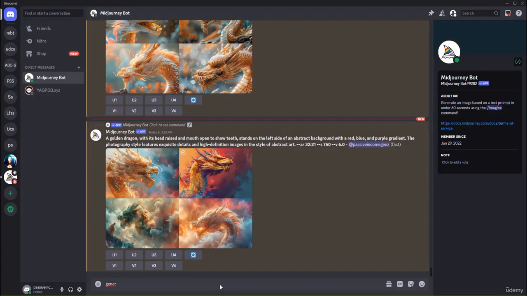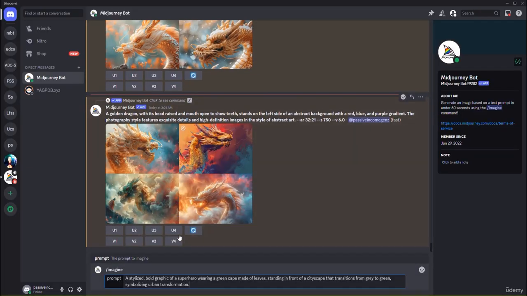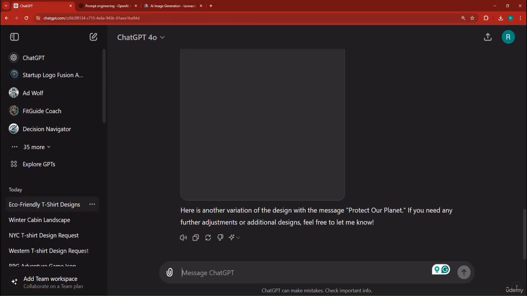You can also utilize Midjourney by going here and typing /imagine and then placing the description, a stylized bold graphic superhero. Now we can try to add text on Midjourney, but Midjourney will add text, except it will always make grammatical mistakes. Now for a t-shirt design, I'm going to keep it square, with --ar, and I'm going to keep it at about 1 by 1. It's already that by default, but I'm just going to keep it like that.